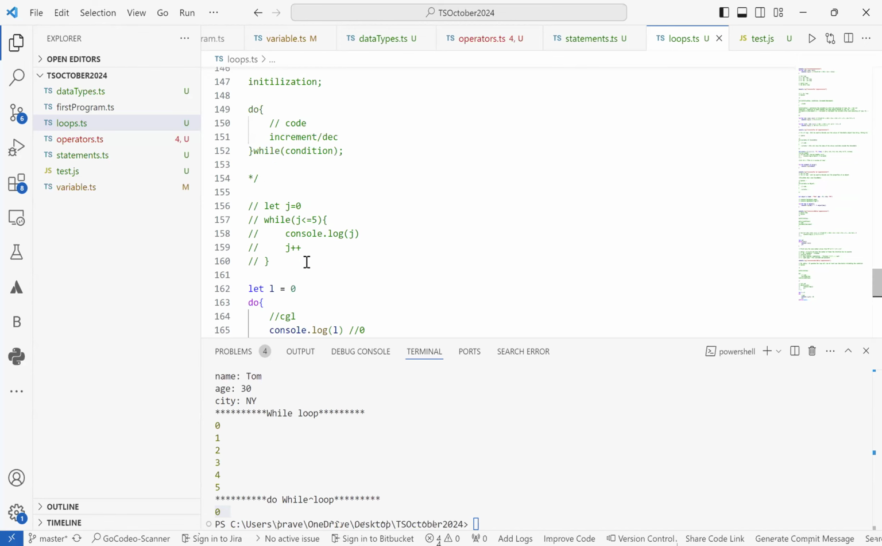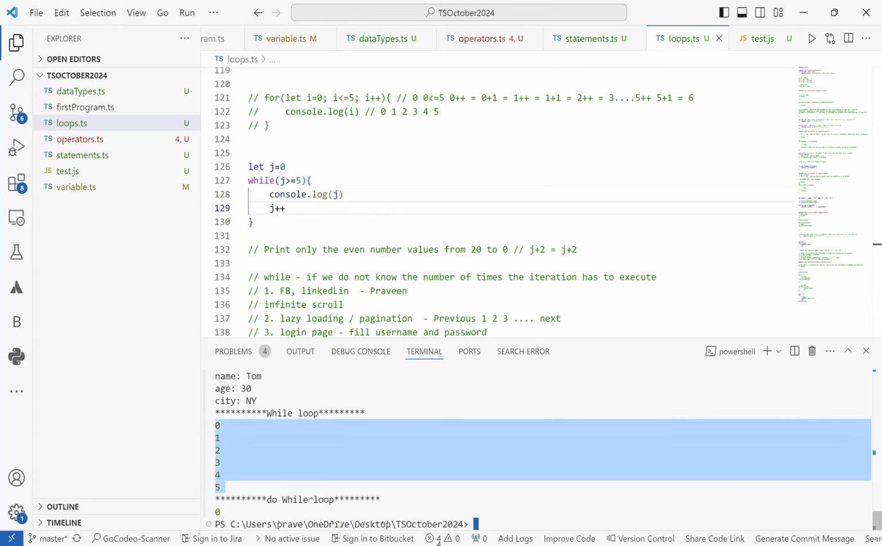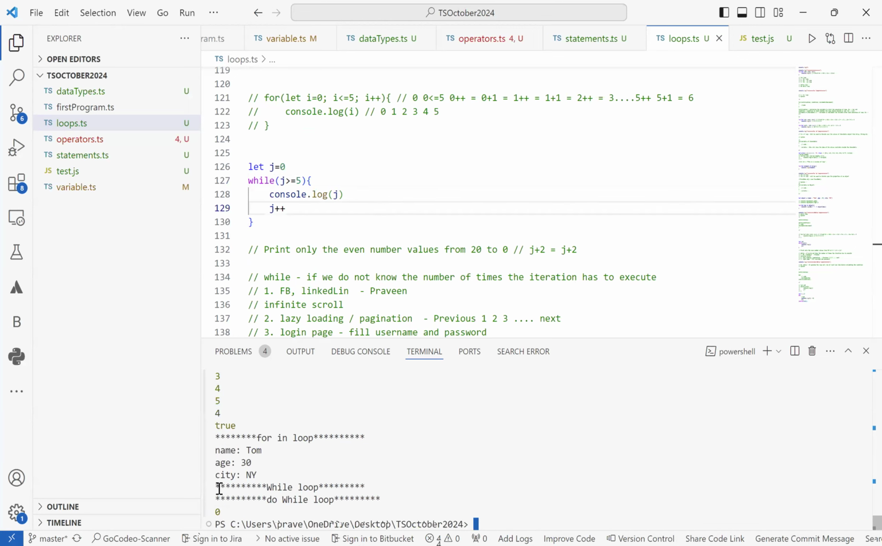In terms of a while loop, if we use a similar condition, where let's say j is greater than or equal to 5, nothing will be printed over here. Earlier we saw 0 to 5 printed, but now for the while loop, nothing has been printed because it validated the condition first. It validated that 0 is greater than or equal to 5, which is false, and the loop terminated right there. Let me revert it.